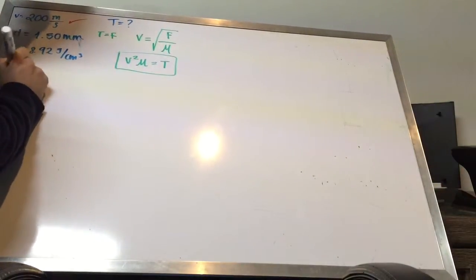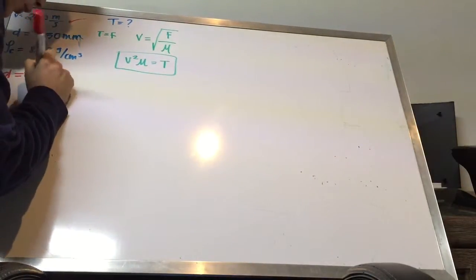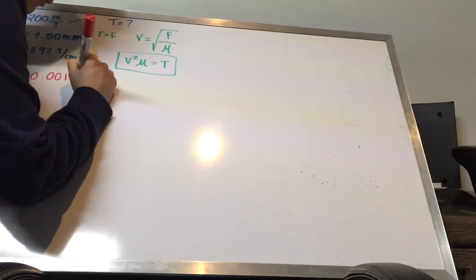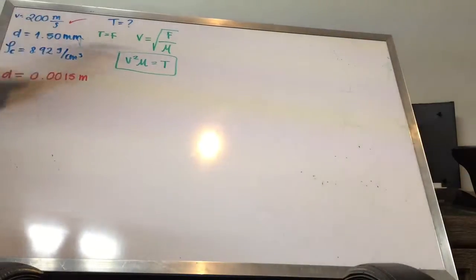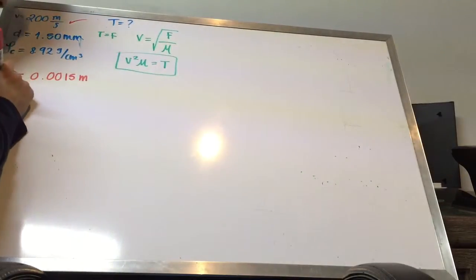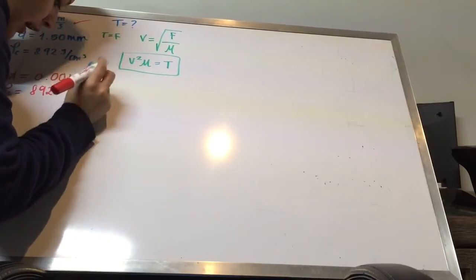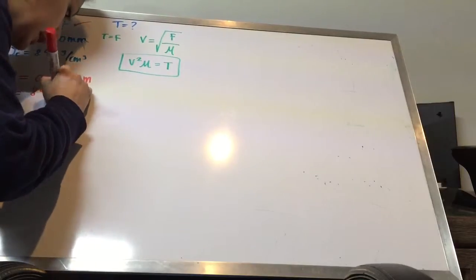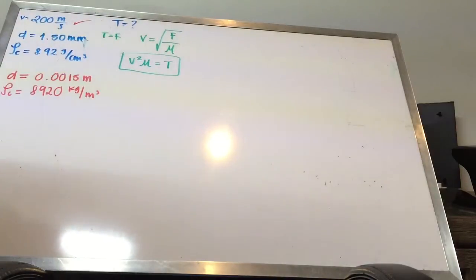The diameter is going to be equal to 1.50 millimeters, that is going to be the same as 0.0015 meters, because we divide it by 1000. And to get this one, we're going to convert grams over centimeter cubed. We're going to have that the new density of the copper is going to be equal to 8,920 kilograms over meter cubed. So now we can work everything with these statements that we made. So the ones in red.